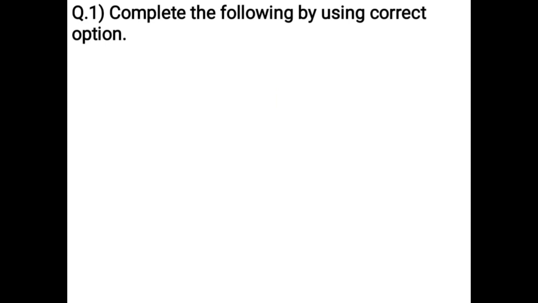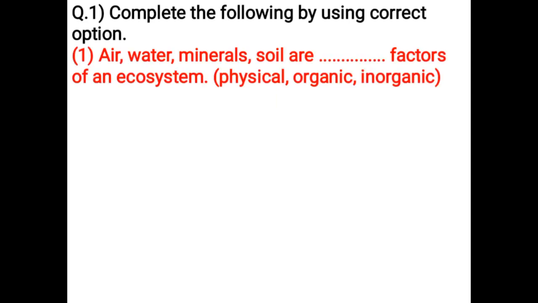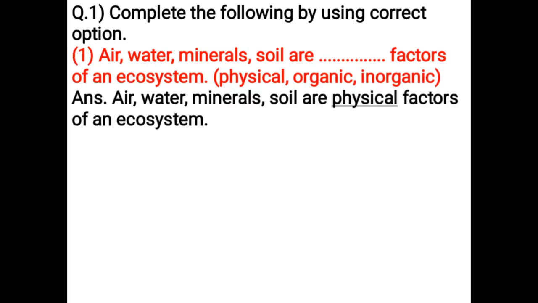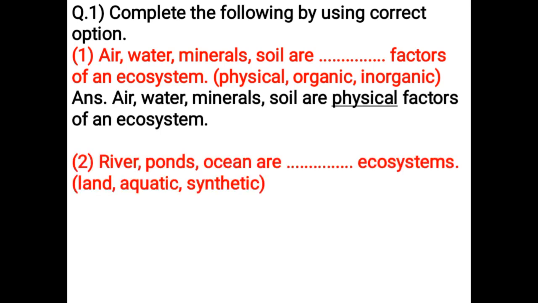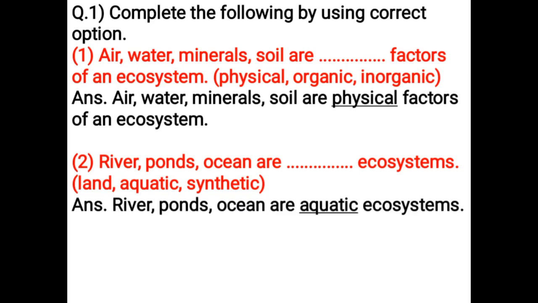Complete the following by using correct option. Air, water, minerals, soil are dash factors of an ecosystem. Physical, organic, inorganic. Air, water, minerals, soil are physical factors of an ecosystem. River, ponds, ocean are dash ecosystems. Land, aquatic, synthetic. River, ponds, ocean are aquatic ecosystems.